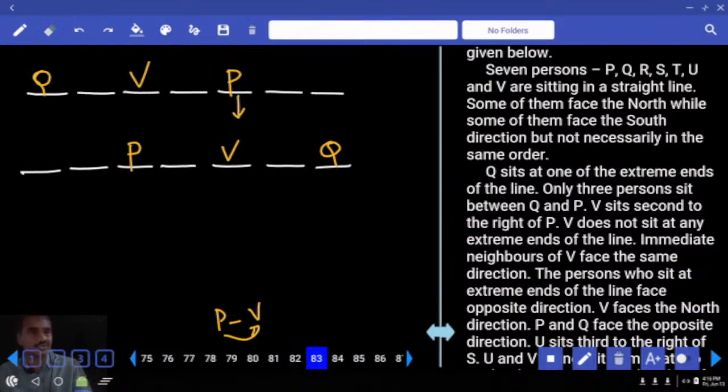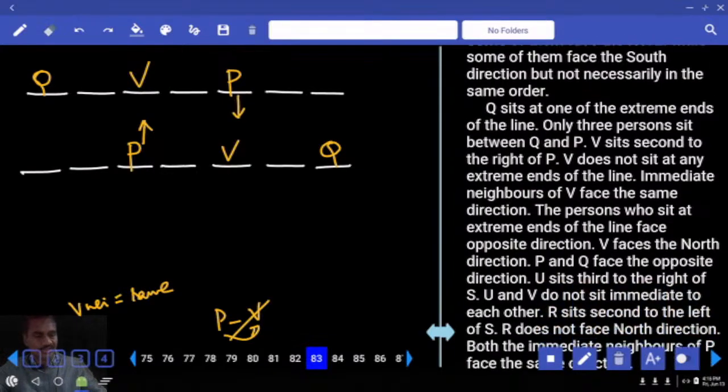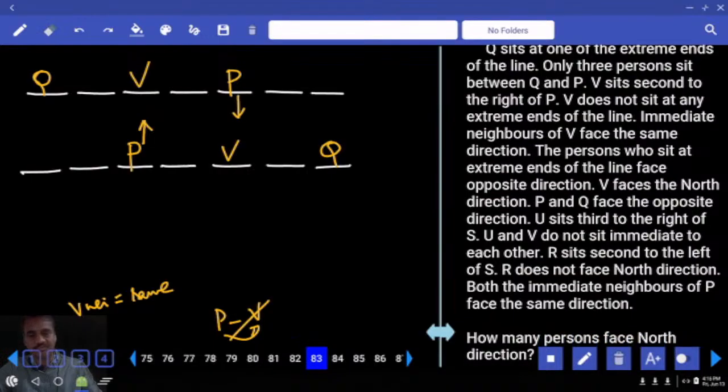P is facing south. V is seated second to the right of P. V does not sit at the extreme ends. Immediate neighbors of V face the same direction. Then the persons who sit at the extreme ends of the line face opposite directions.